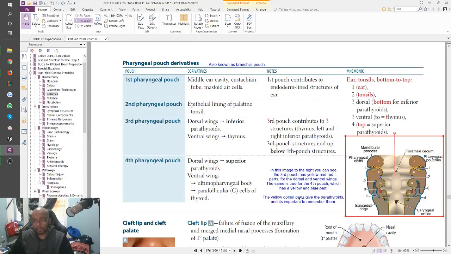The yellow dorsal parts give the parathyroids, and it's important to remember them. And those yellow parts are the ones that are going to kind of switch places, and one is going to go over the other. The 4th is going to go above the 3rd. So the 4th one is the one that gives you your superior parathyroid glands, and the 3rd one gives you your inferior ones. And then you can see the thymus and the parafollicular C cells, all of which are topics that are pretty high yield.